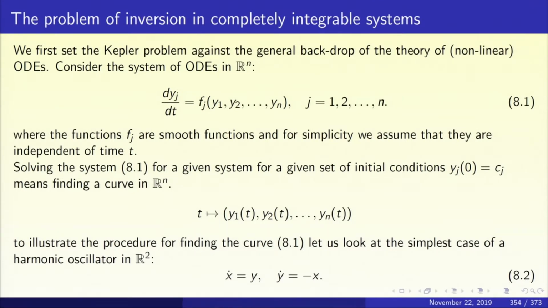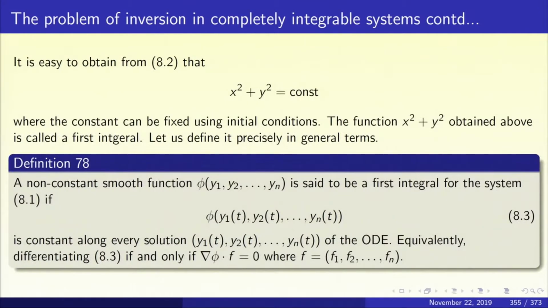x x dot plus y y dot equal to 0. But what is x dot x? It is the derivative of x squared by 2. And y y dot is the derivative of y squared by 2. So we are seeing that d/dt of (x squared plus y squared) is 0, which means x squared plus y squared is a constant. Let us record this observation. So we get that x squared plus y squared equal to constant.